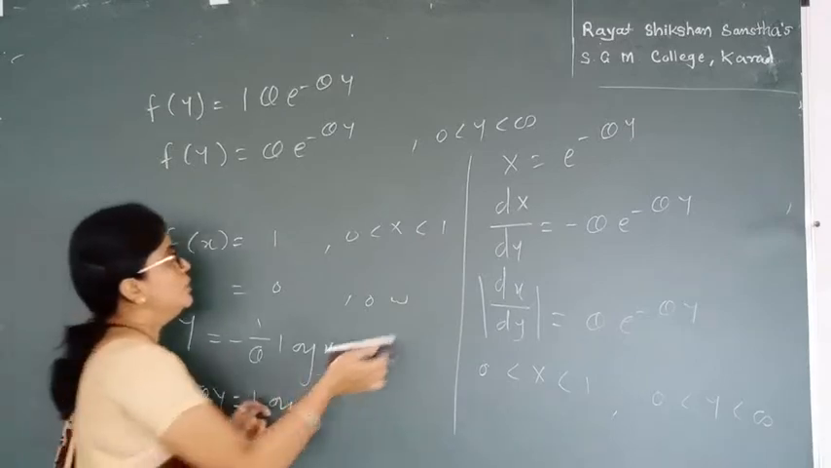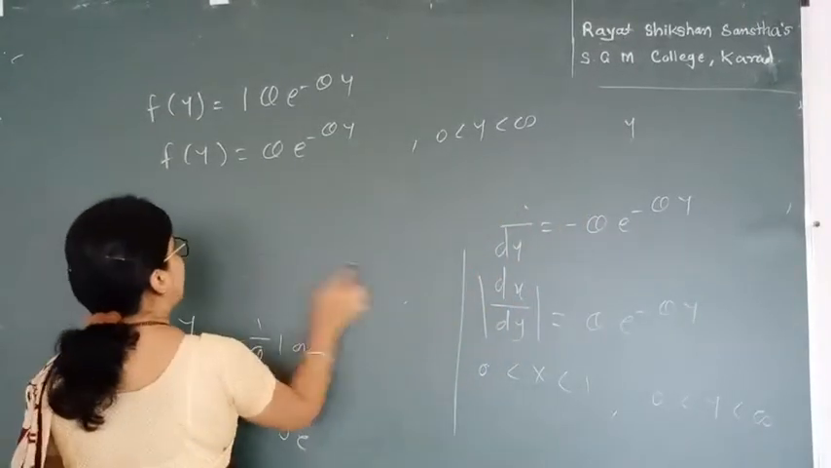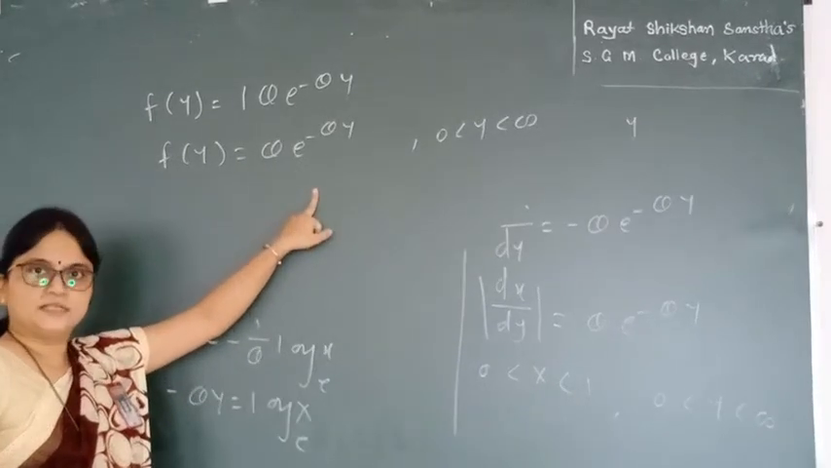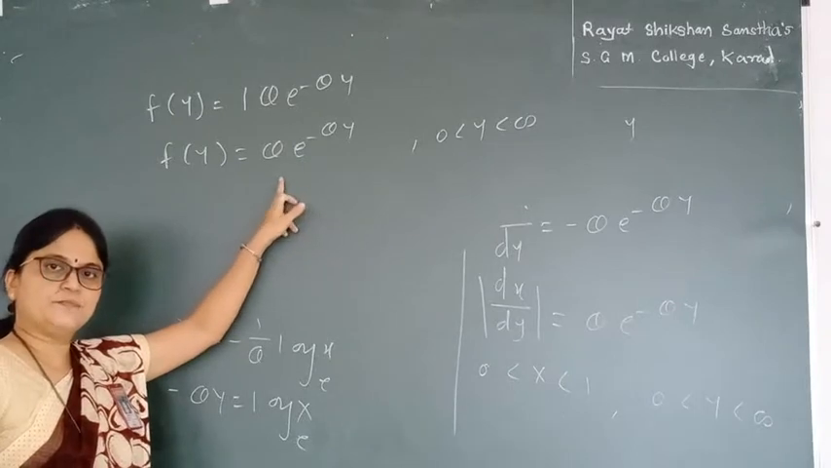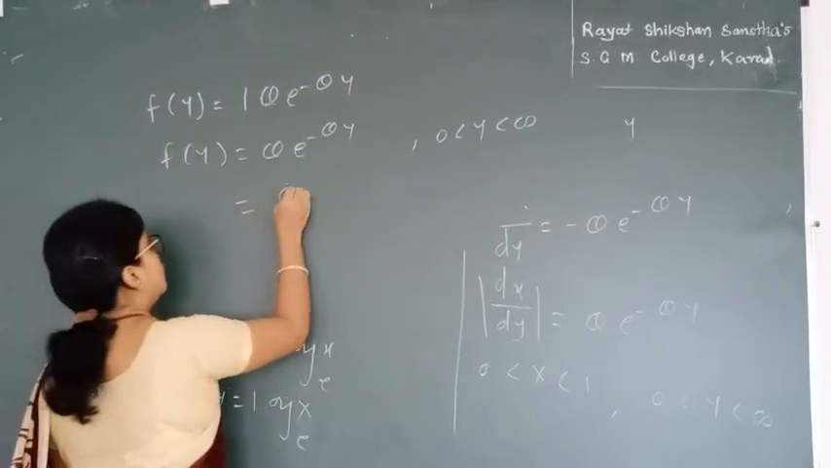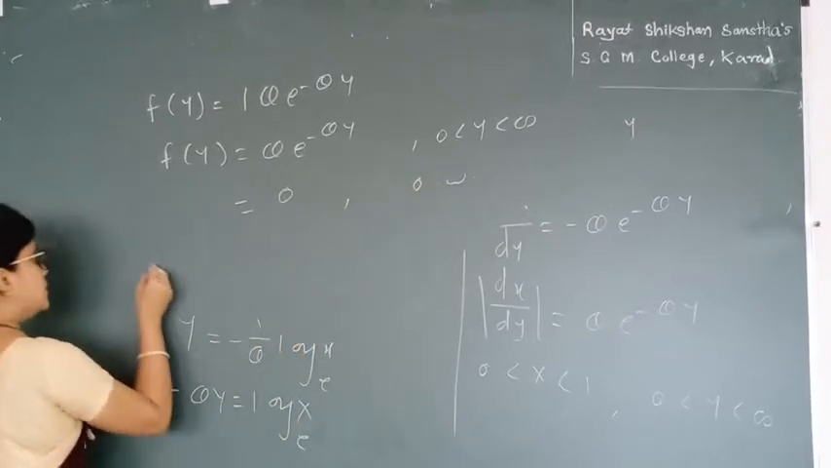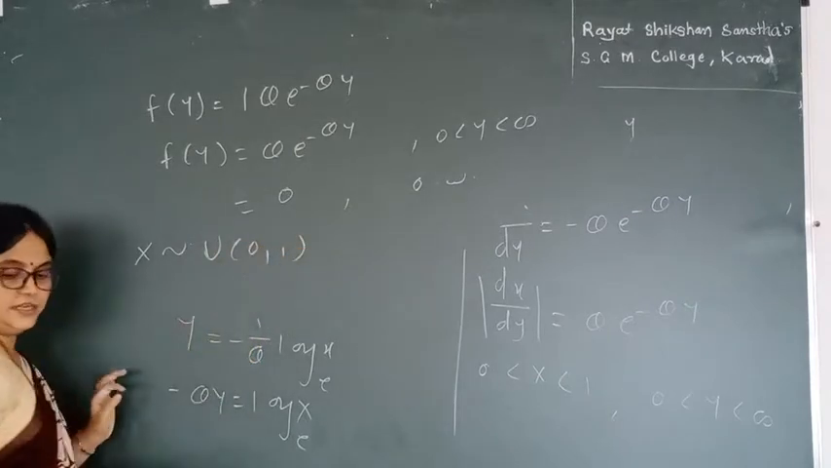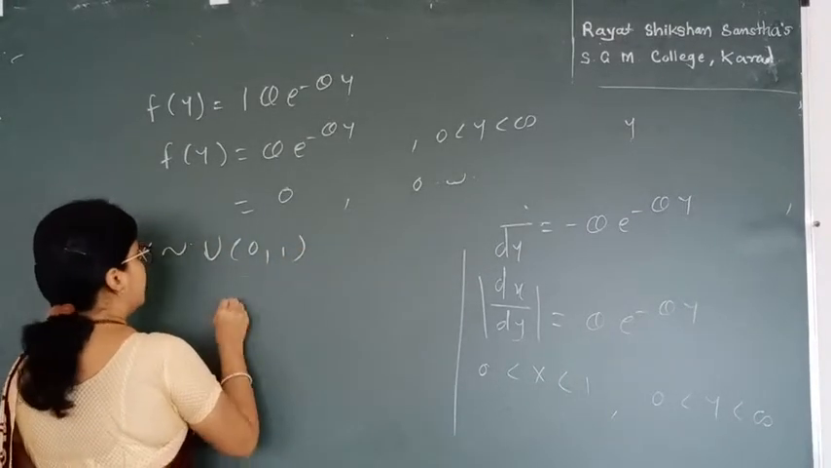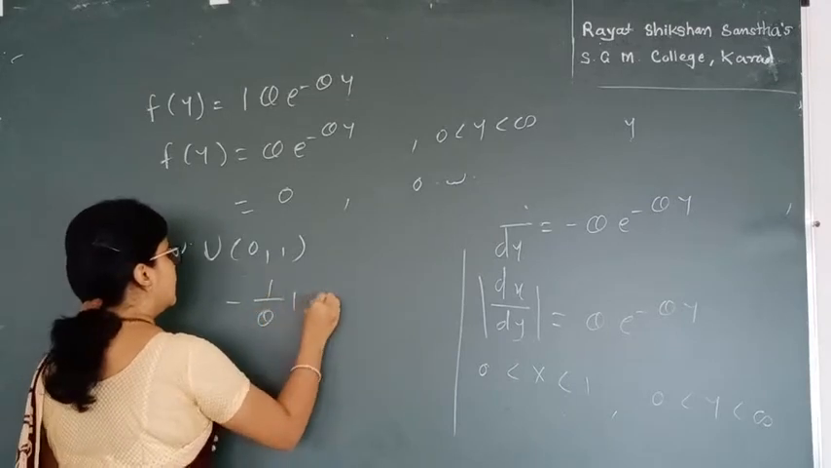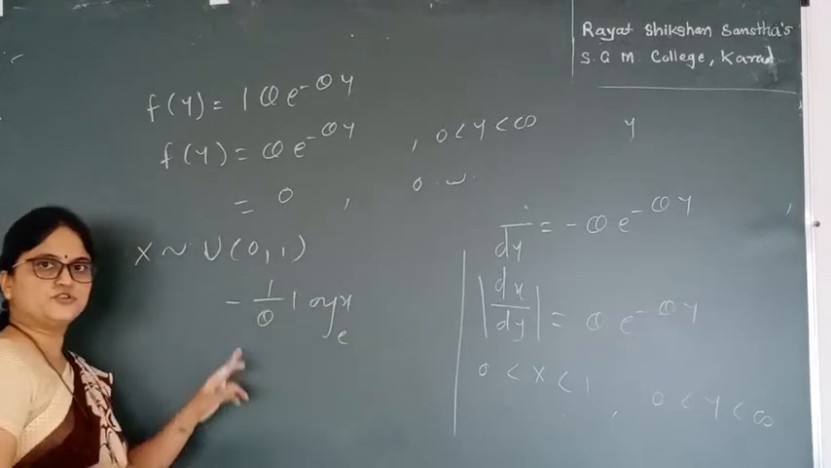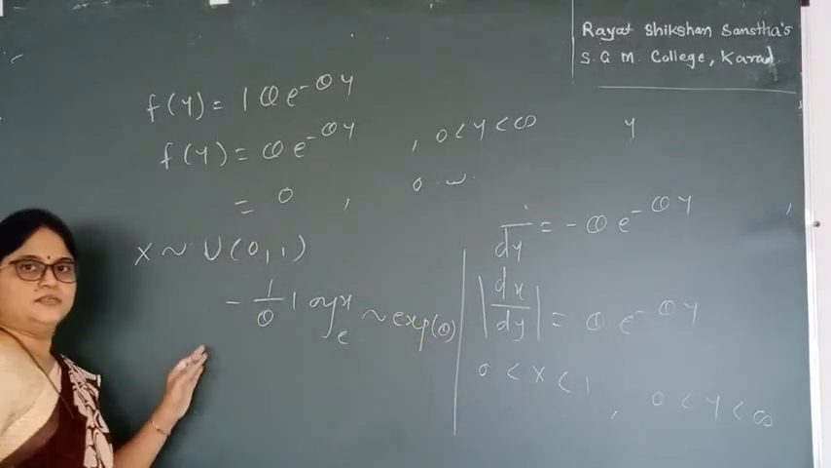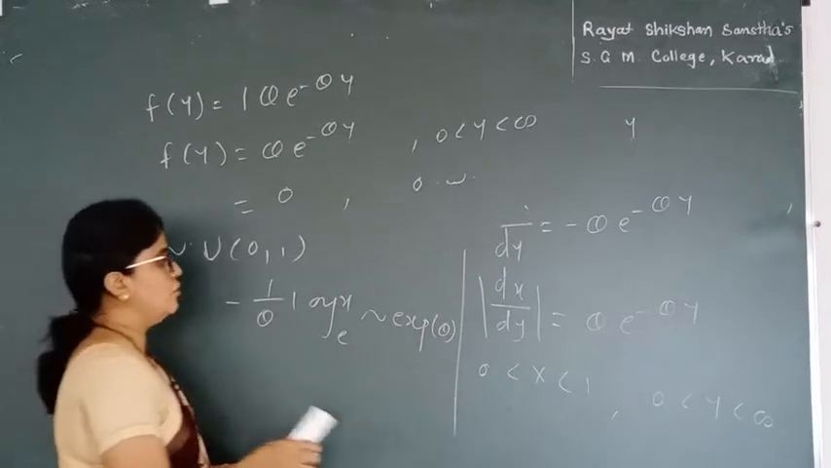Okay. Do you notice that the distribution we get for y, theta e raised to minus theta y, is an exponential distribution with parameter theta. So we can state the result as: if x follows uniform 0, 1, then the distribution of the term minus 1 upon theta log x to the base e becomes exponential distribution with parameter theta. This is the result which we get after solving the problem.